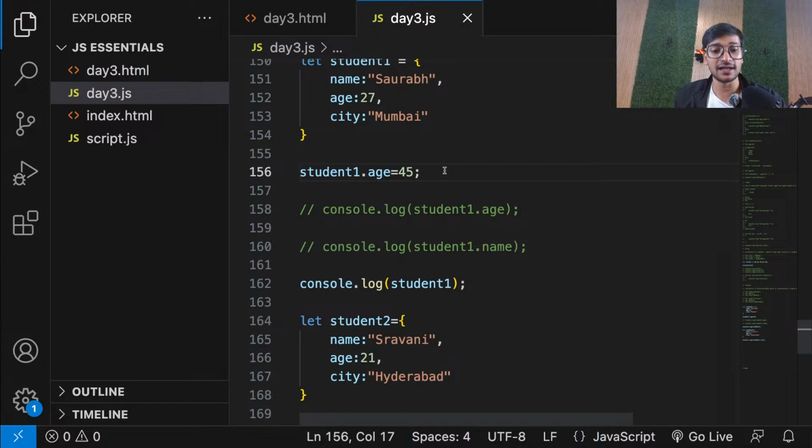Yes, Sahil. You're asking, can you show how to use arrays and objects in a real website? Yes, I'll be showing you that. Don't worry. Okay, guys, everyone, let's start. So now, guys, see,